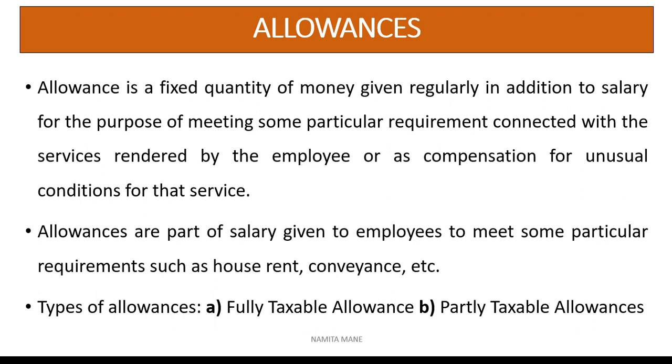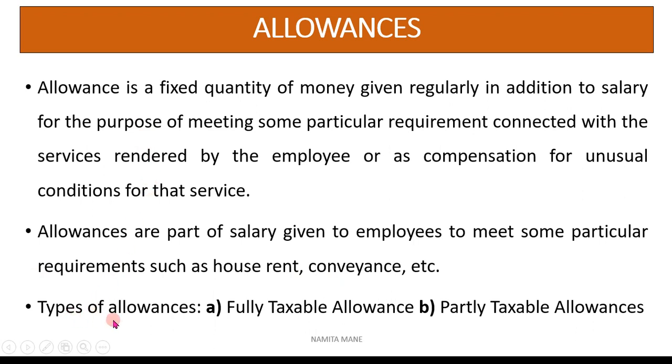For example, traveling allowances, house rent allowances, convenience allowances. These are all additions to the salary which is given by the employer to the employee. So allowances are part of salary given to the employee to meet some particular requirements such as house rent, convenience, traveling and so on.